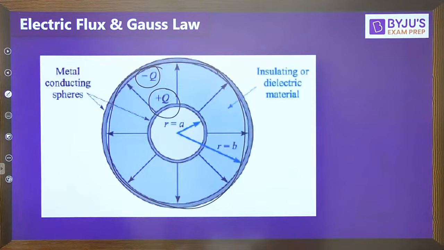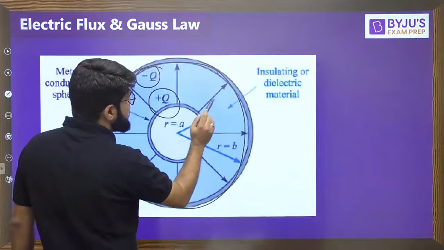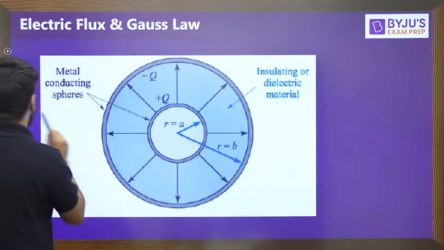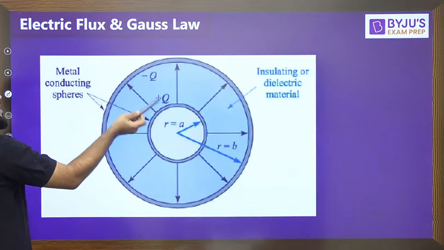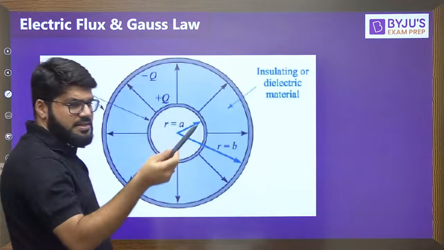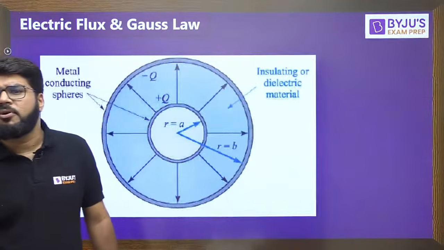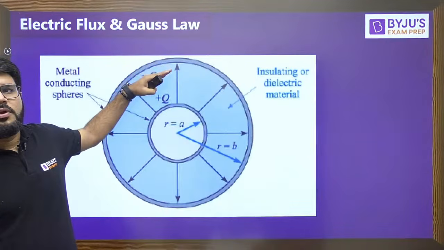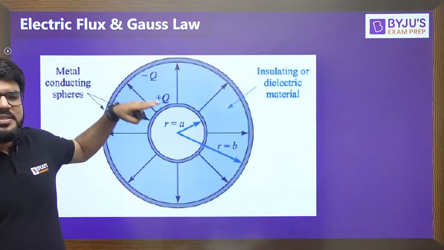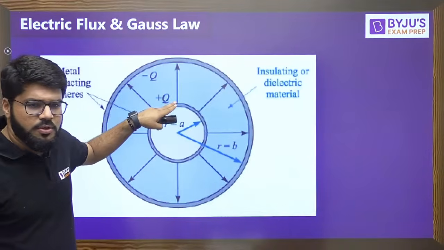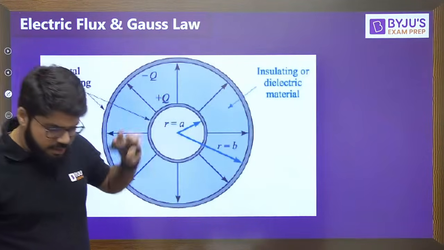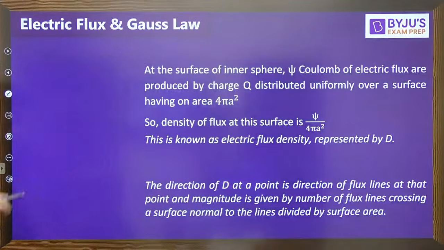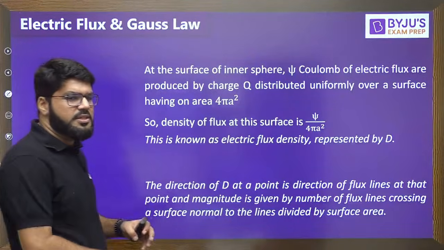Minus Q. There is some dielectric material separating the two spheres, but irrespective of the dielectric, whatever the type of dielectric, the same amount of charge, or the same amount of flux, moved from inner to outer. That movement is the flux. So how much is the flux? The flux is equal to Q. Now listen to some more important terms. Let us summarize everything and then we'll go for the questions also.